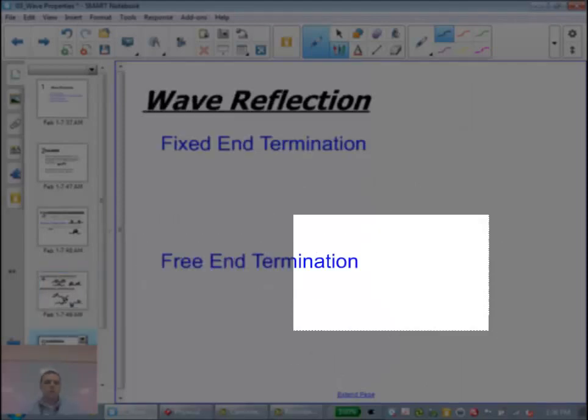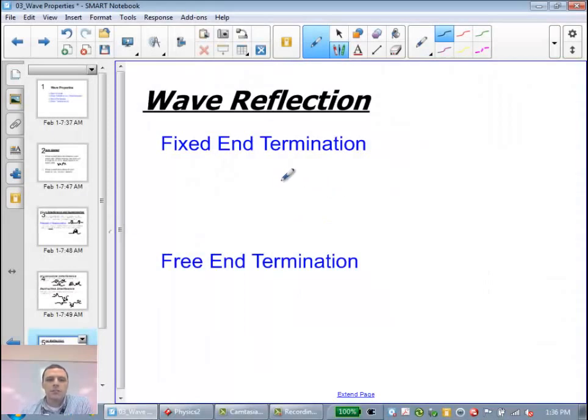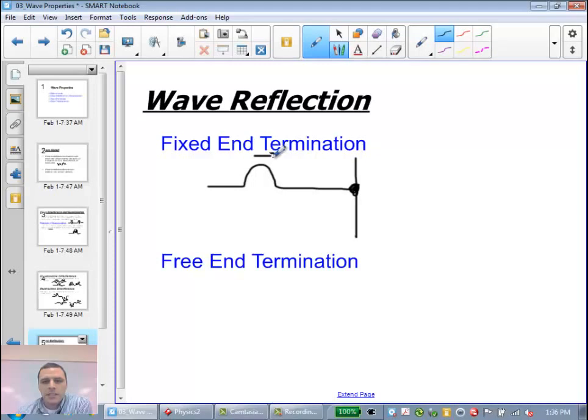In the third part of the lab, we looked at waves as they reflected off of an object, and the first type of reflection that we looked at was something called fixed end termination, which is if you had the wave pulse and it were going to reflect off of a wall, so the string that the pulse is traveling through is attached to a wall, and that point cannot move. When the wave bounces back, it bounces back on the opposite side. So what we say is this is an opposite side reflection.